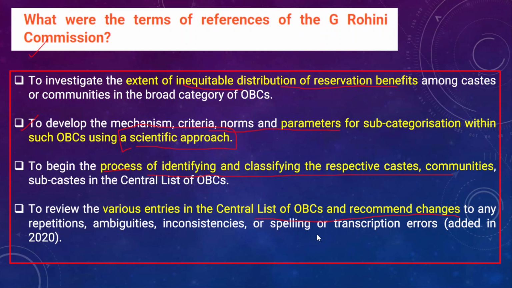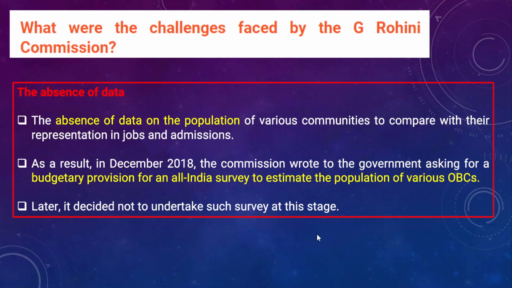The content in this slide is not that important, but you have to understand what subcategorization of OBCs is and which committee has been tasked with this subcategorization.